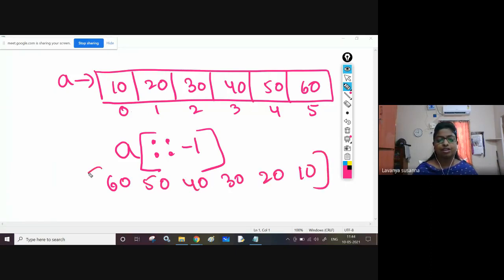The reversed array will be displayed. So A is the array name, open square bracket, close square bracket, and inside give colon -1. The array will be reversed. Now I will execute and show you.